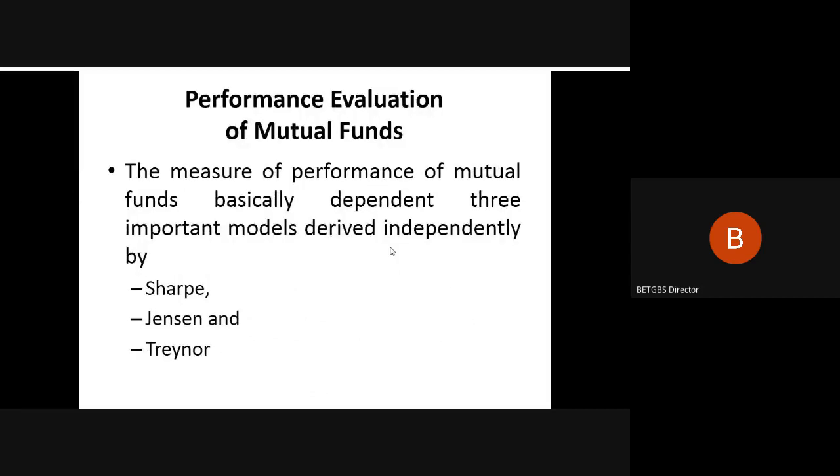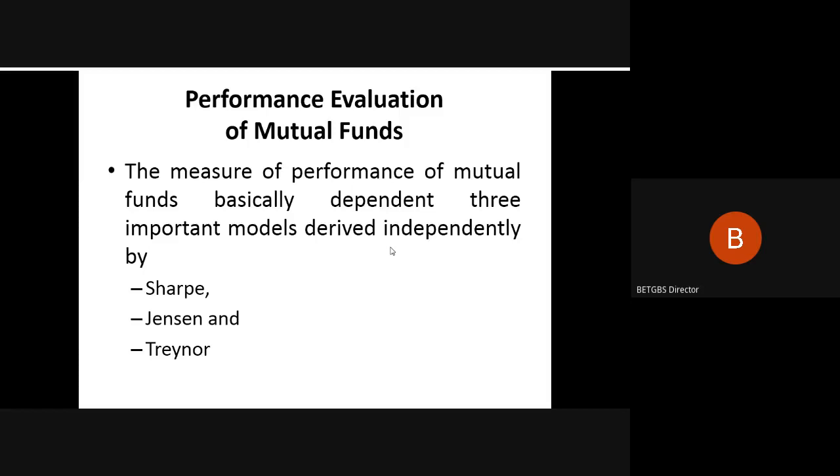So we would stop over here in this session, and in the next session we shall consider calculations on the same. And further, we go ahead with the information ratio, Jensen's alpha ratio, Sortino ratio, Fama ratio, M2 ratio, and other advanced and newly introduced performance evaluation measures on mutual funds.